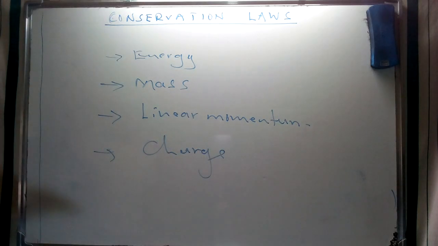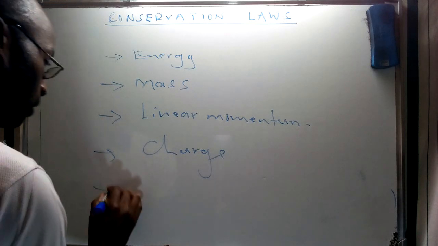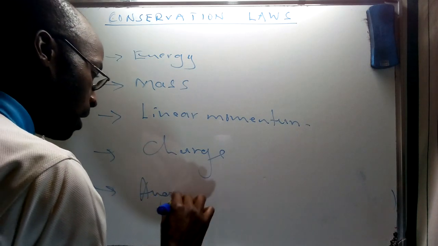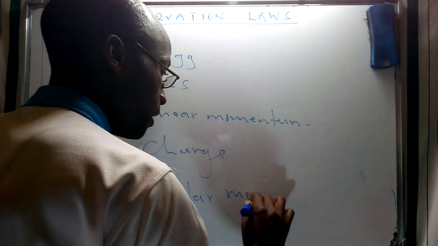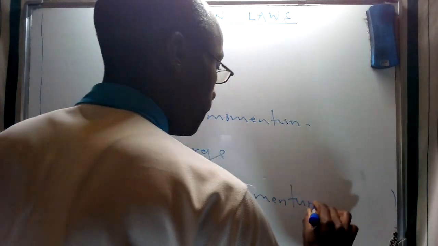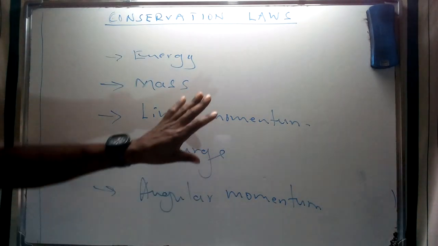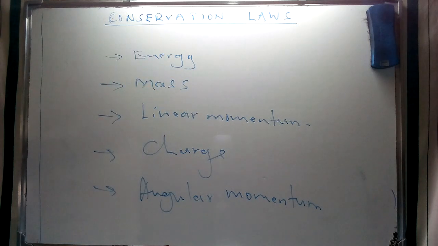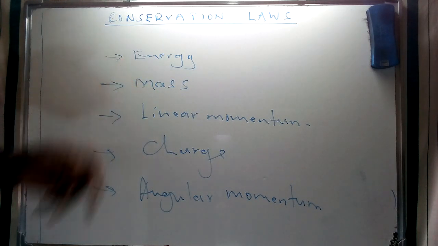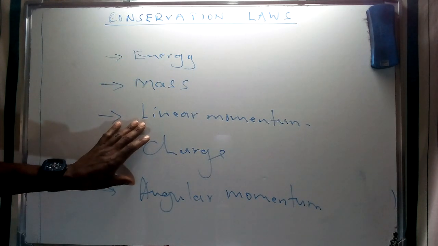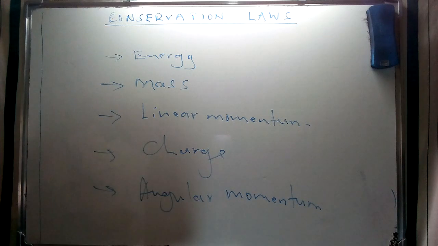And perhaps we're also going to look at angular momentum. This is going to be displayed in a nuclear transformation, whereby it involves energy and mass, some aspect of momentum, and the charge, as we're going to see.